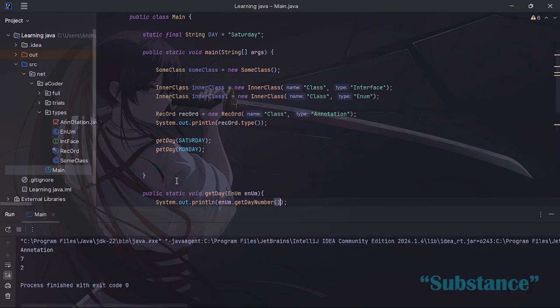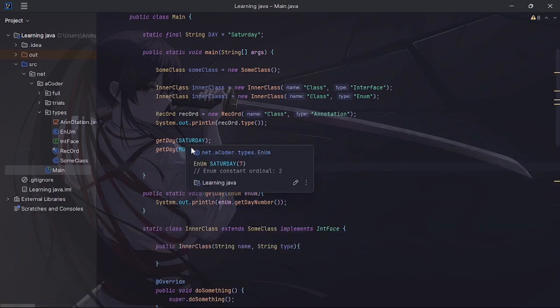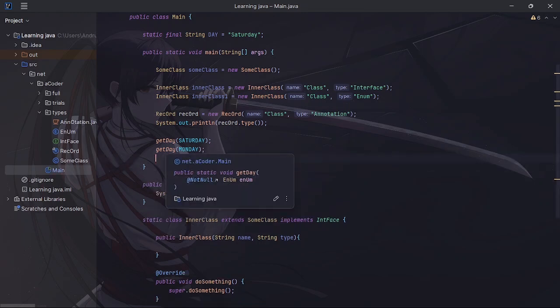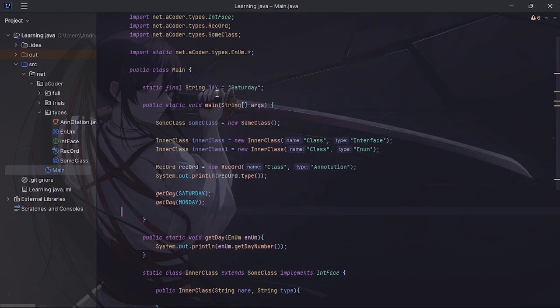7 and 2. Wait, isn't it? Oh yeah, Monday is the second day actually. Yeah, so we get 7 and 2 because it's absolutely fine. So enums are absolutely useful when dealing with final values, constant values, and it's very fun because they do prevent user input like that. Very fun.